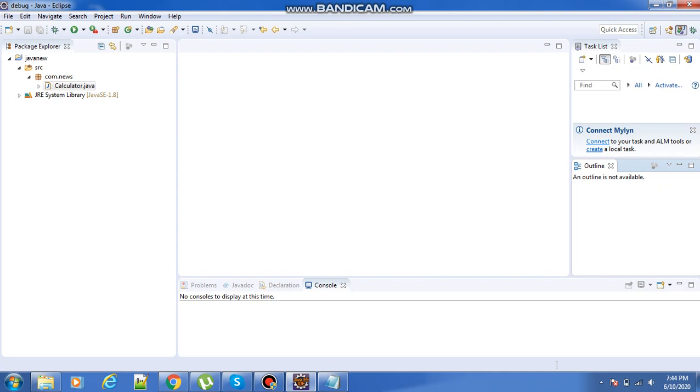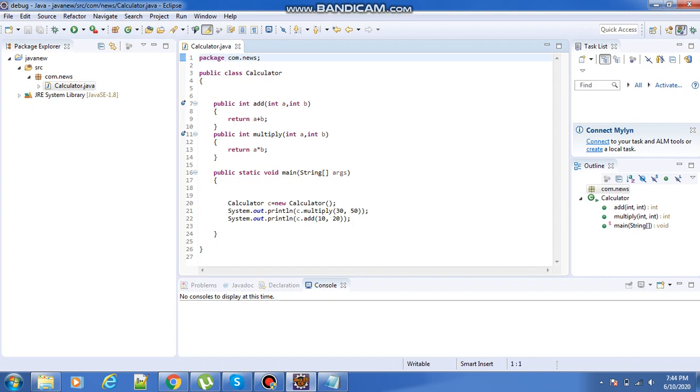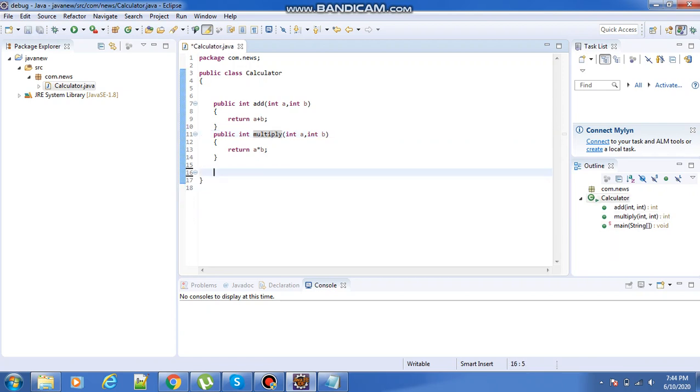Now how can we create the jar connector? I will show you. I have already taken one example here, calculator.java. Inside this calculator, I have given the add function, and in the same way the multiply function and everything. Now I want to use this in another project. Here I am removing the public static void main, so I just created my calculator function. This calculator function I want to work with in another project.